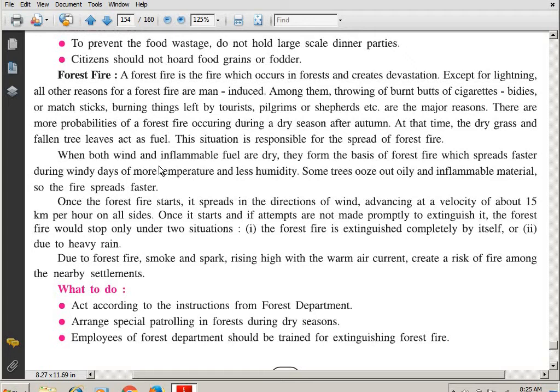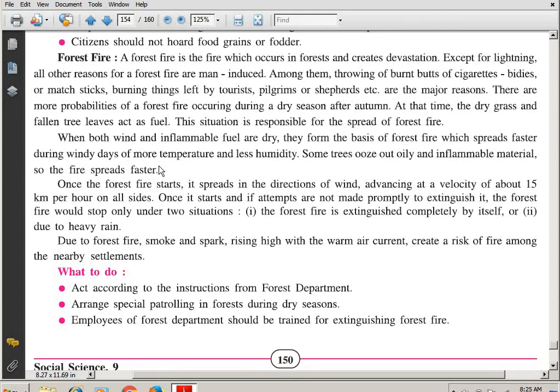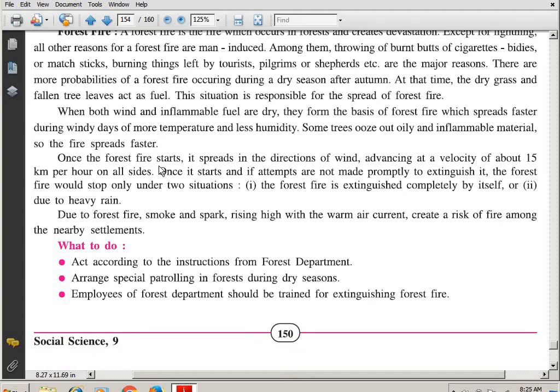There are more possibilities of a forest fire occurring during the dry season after autumn. See, in the autumn what happens? Shedding of the leaves, so many leaves have fallen. Now, at that time, the dry grass and fallen tree leaves act as fuel. This situation is responsible for the spread of forest fire. The leaves which have been shed by the trees are accumulated over there, and they act as fuel for the fire, and so that is becoming responsible.